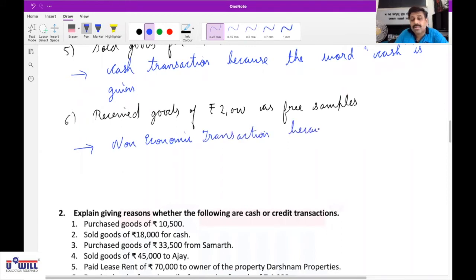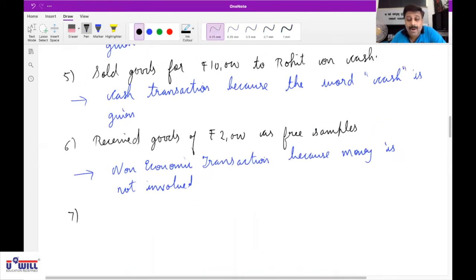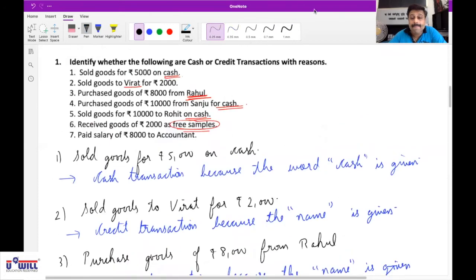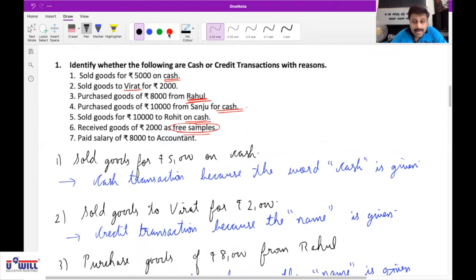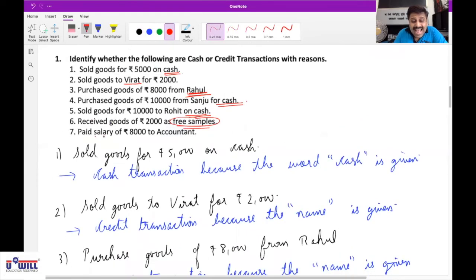because money is not involved. Is that clear to everyone? Yes, sir. 7th. Now, last one. Paid cash salary of 8,000 to accountant.